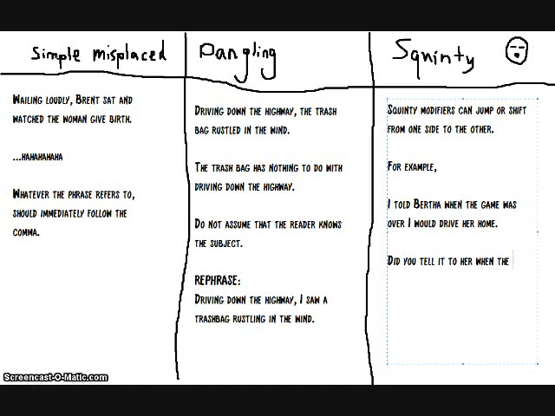For example, I told Bertha when the game was over I would drive her home. Did you tell it to her when the game ended? Or did you say that you would drive her home after the game was done?